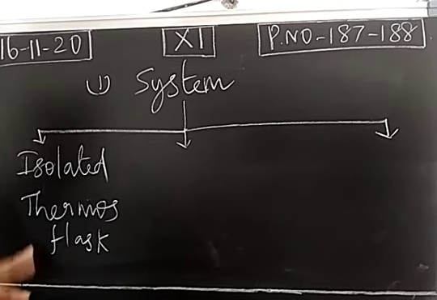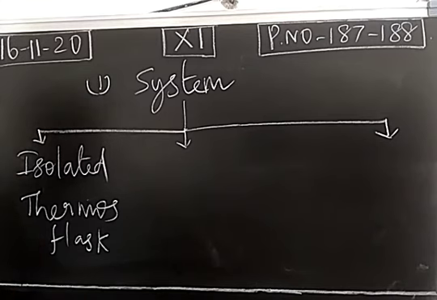No. Once the flask is in a sealed position, exchange of matter is prevented. We cannot take hot water from the flask, and we cannot add hot water into the flask. It is in a sealed position, so exchange of matter is prevented. And what about exchange of heat? It is also not possible because this is an insulator. It will not conduct heat. It is not a conductor, it is an insulator. Heat energy cannot be conducted, so exchange of heat is also prevented.